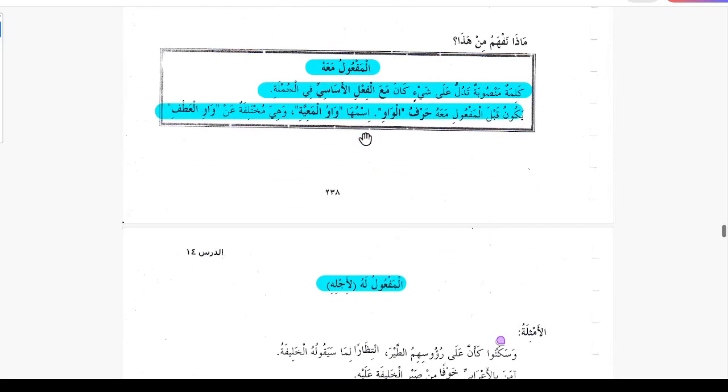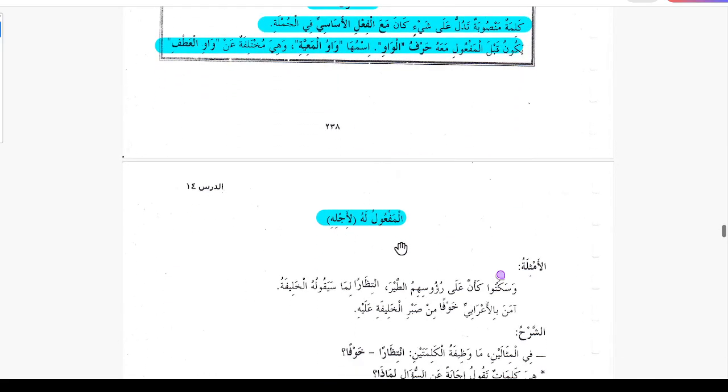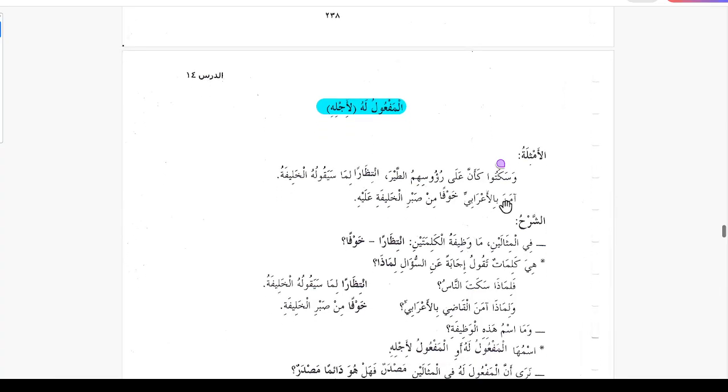And then the next one is al maf'ul lahu, which is also called li ajlihi. Now there are a couple more examples here. Wasakatu ka anna ala ra'usihim at-tayr. So they were still silent, as if upon their heads were birds, intazaran lima sayakuluhu al-Khalifa, waiting for what the Caliph will say to him.